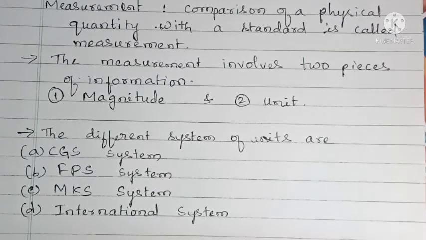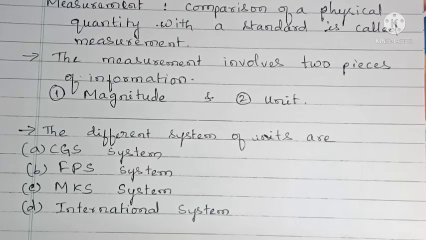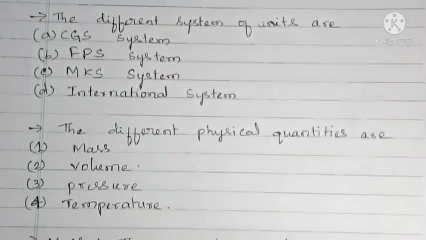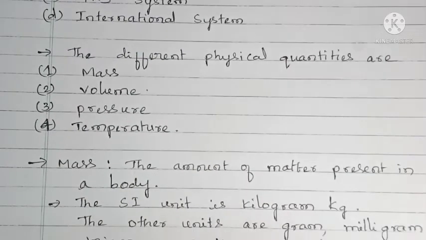Here I am going to explain and measure only those properties which are useful for chemistry. The main physical quantities we are going to measure here are mass, volume, pressure and temperature. Mass is the amount of matter present in the body. Mass is not going to change, it is always constant.